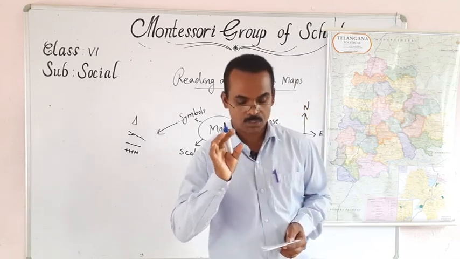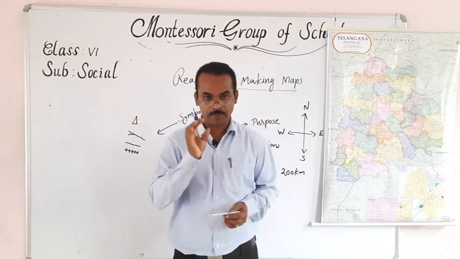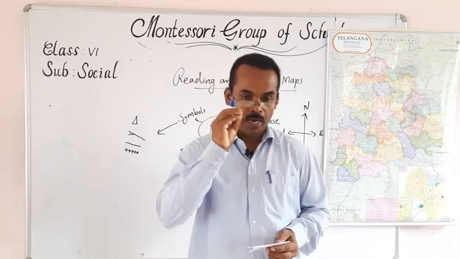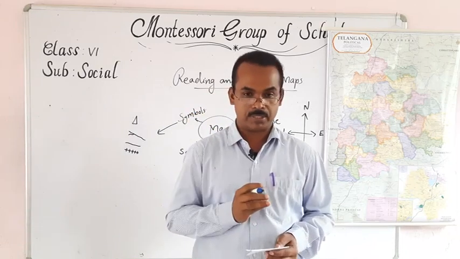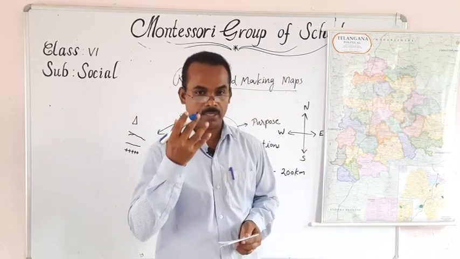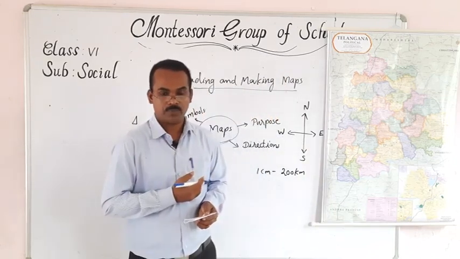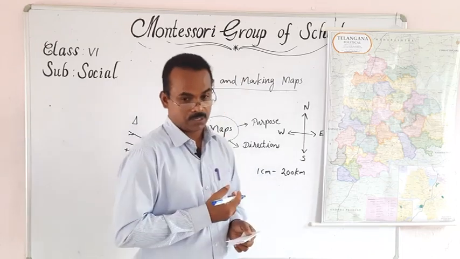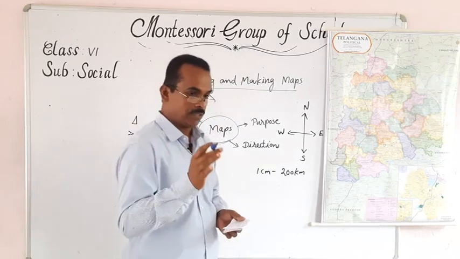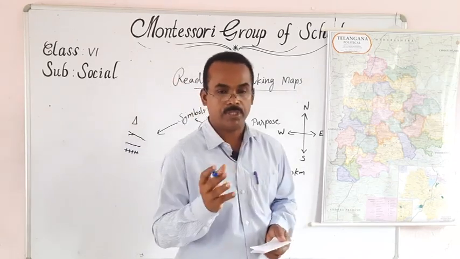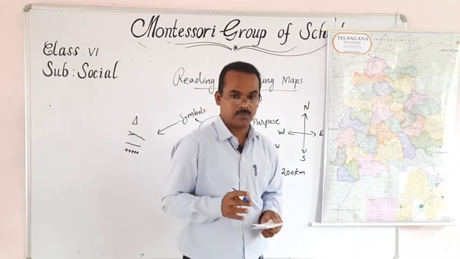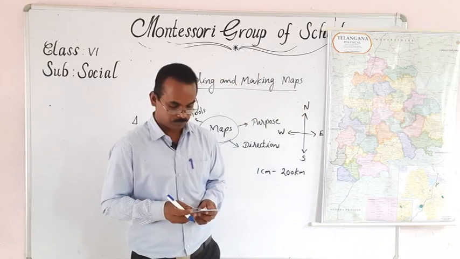All these things are shown by a map. It means a map always gives certain ideas about geographical conditions, people living in a place, animals and vegetation in an area, different types of landforms, etc. If you want to construct buildings or bridges, we also need different types of maps. So maps are essential for different activities.